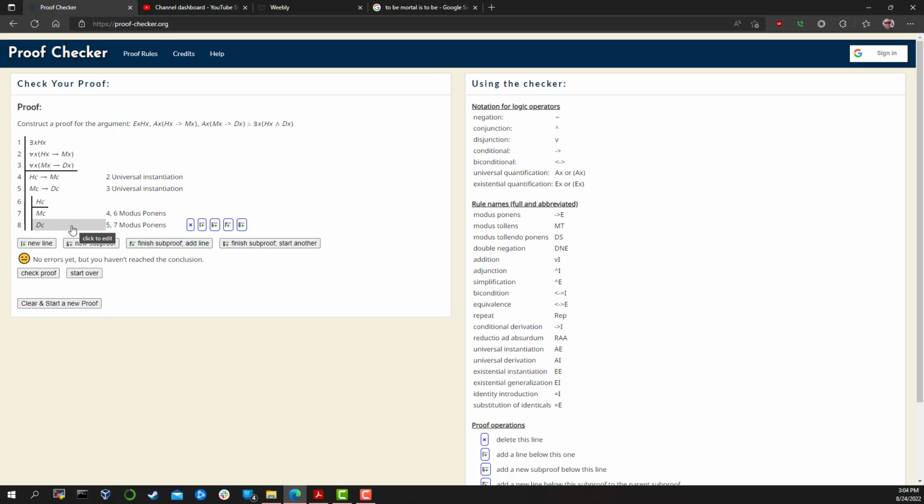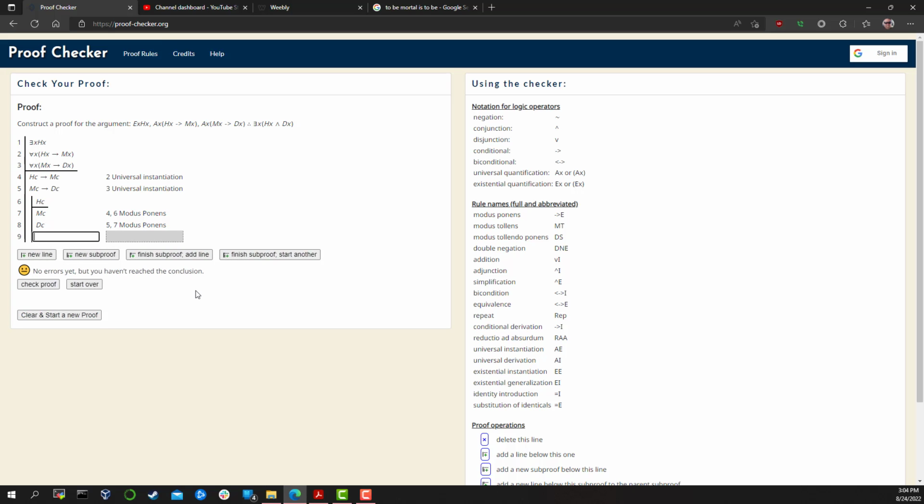So we're trying to prove that there exists somebody who is a human and who dies. So right now, we have both of those things. So let's go ahead and combine them. So Charlie is a human who dies. It's going to be using line 6 and 8. And this is called adjunction.